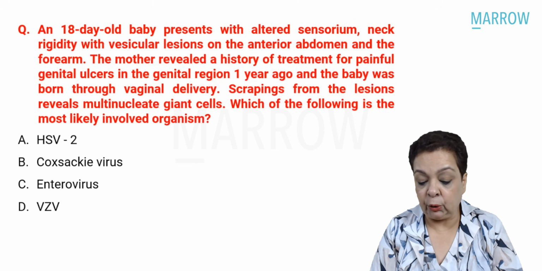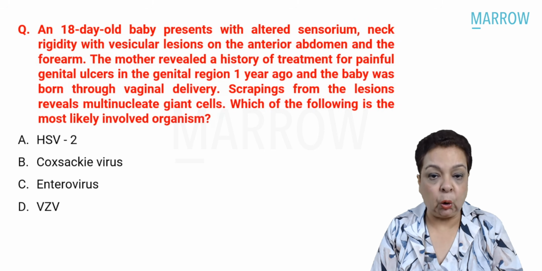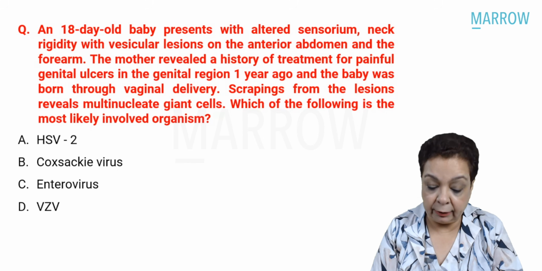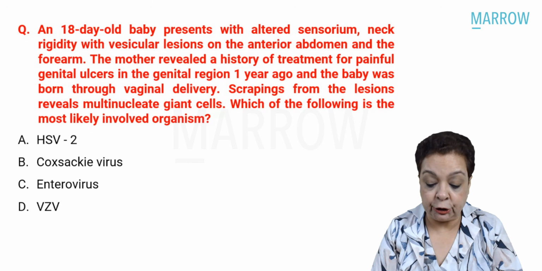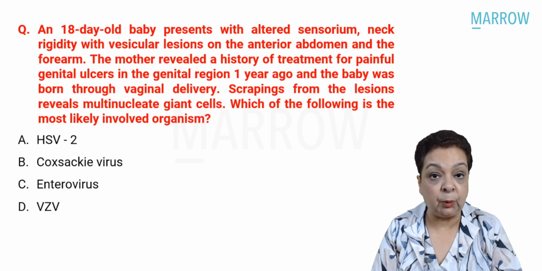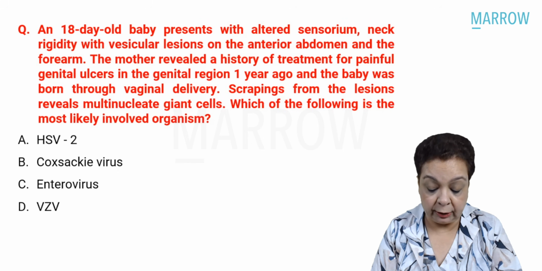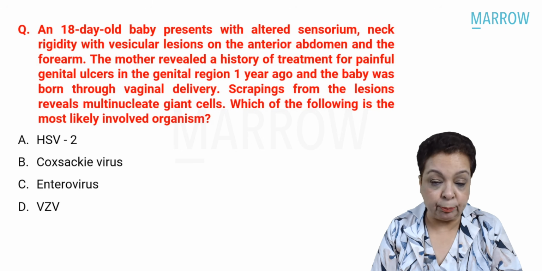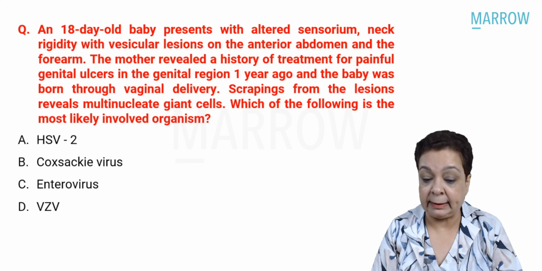An 18-day-old baby presents with altered sensorium, neck rigidity with vesicular lesions on the anterior abdomen and forearm. The mother revealed a history of treatment for painful genital ulcers in the genital region 1 year ago, and the baby was born through vaginal delivery. Scrapings from the lesions reveal multinucleated giant cells. Which of the following is the most likely involved organism?